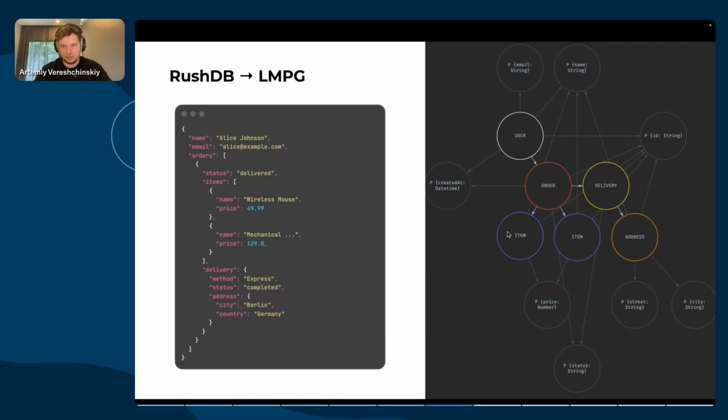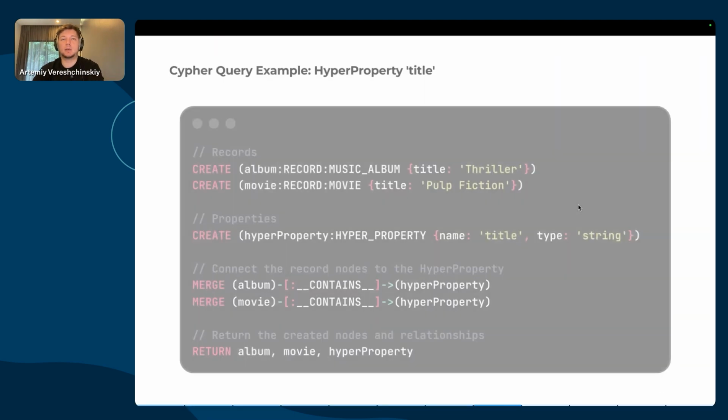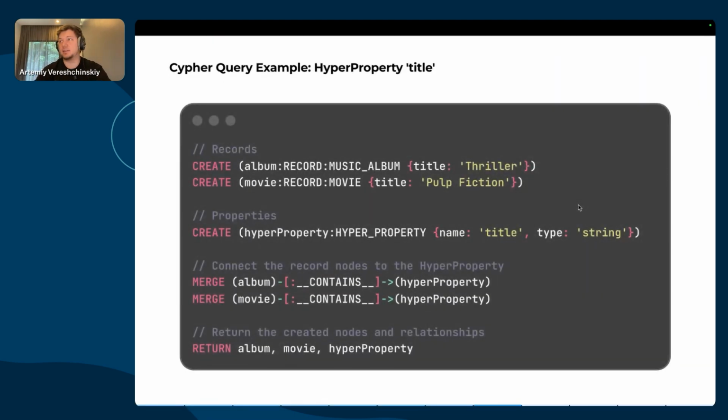But some of the records share common properties like name or ID, and some of them do not. For example, an address has city and street and so on. By doing this, we can bring something that has some wonderful side effects. Let's see how it looks in pure Cypher.